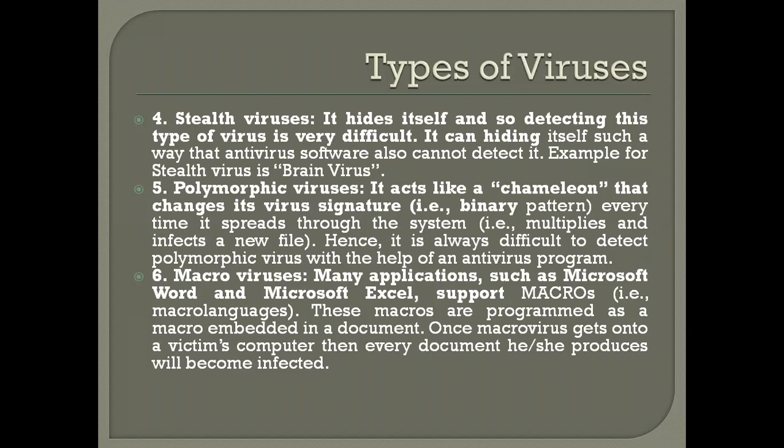Every time it spreads through a system, it multiplies and infects the new file. Hence, it is always difficult to detect polymorphic viruses with the help of an antivirus program also. It is difficult to detect this one. So it is a low level